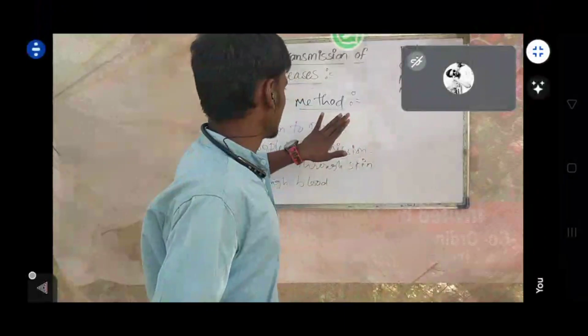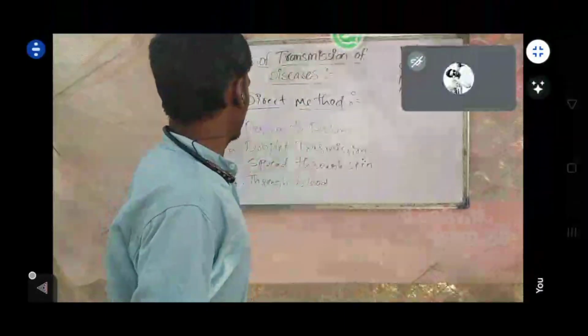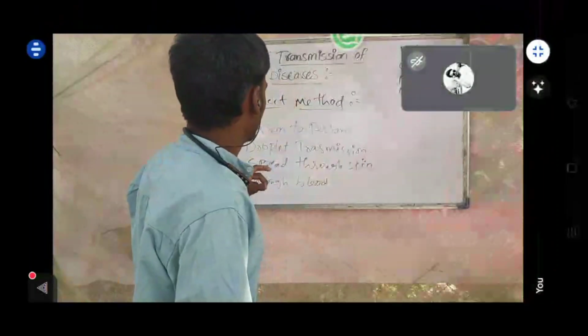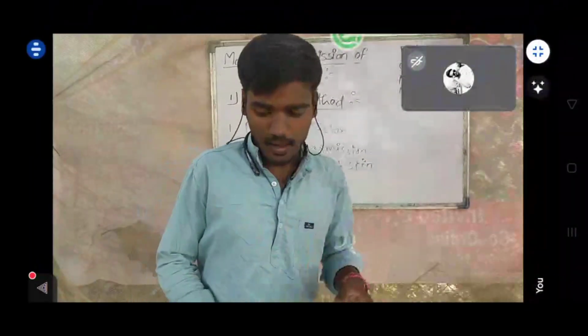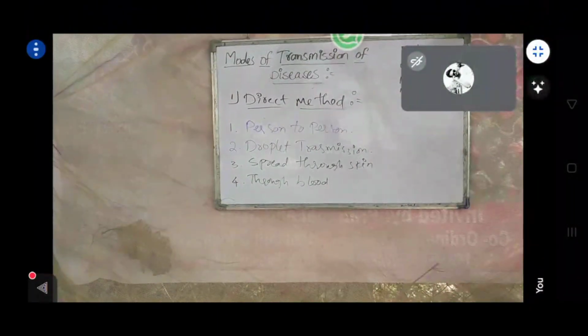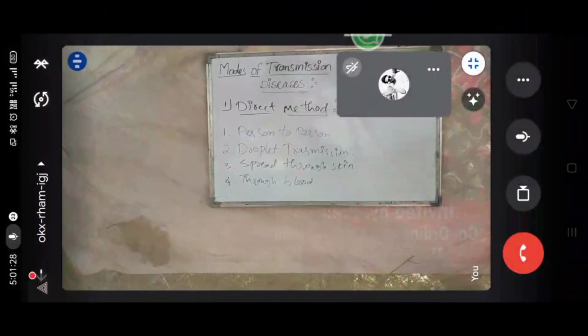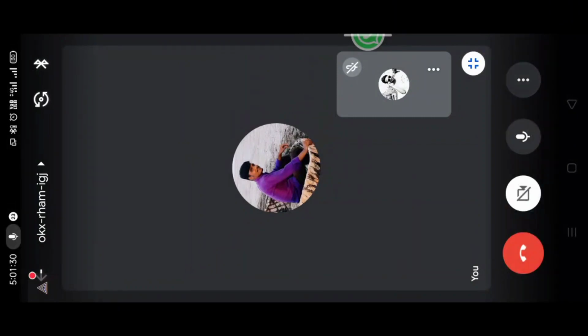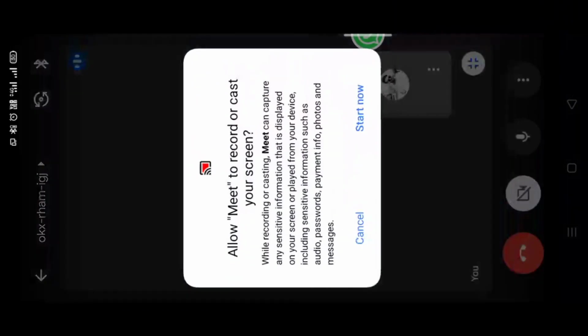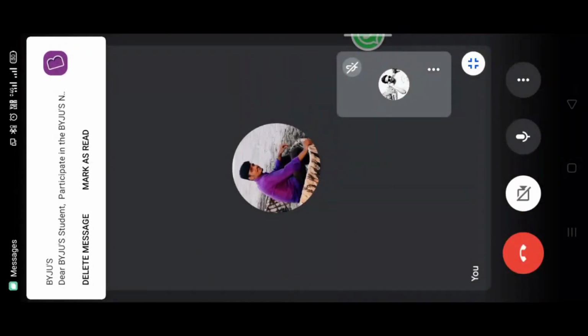This is what I wanted to explain today, the direct method. Tomorrow in class we are going to learn about the indirect method. I will show you a few pictures of direct transmission.